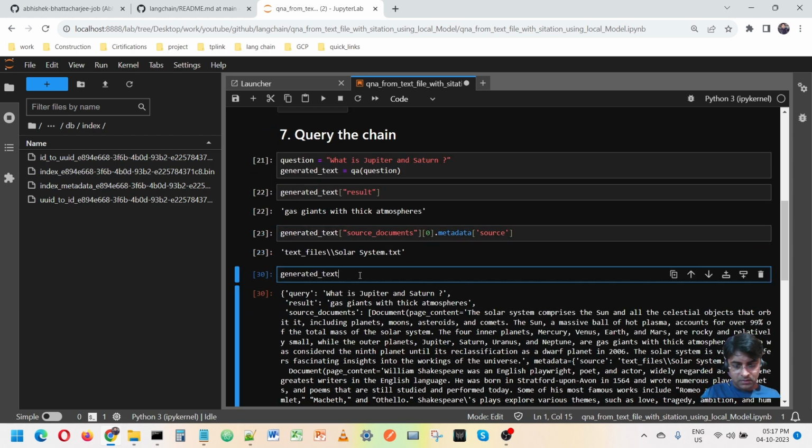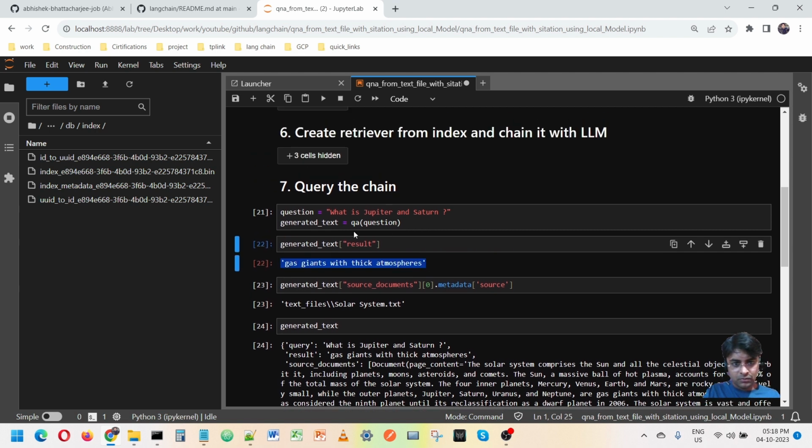See, this is the answer. That means from the solar text, it answers this. What I asked is the same question as in the previous video: what is Jupiter and Saturn? If you check my previous video, OpenAI is also answering the same thing.